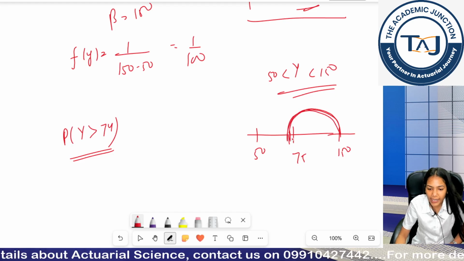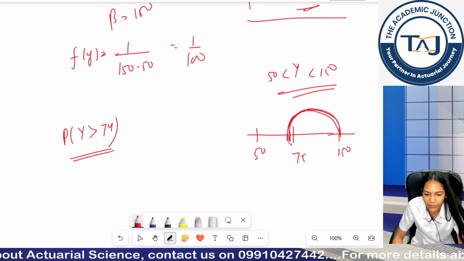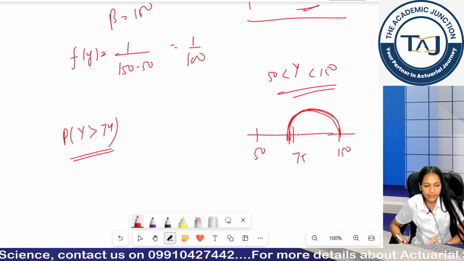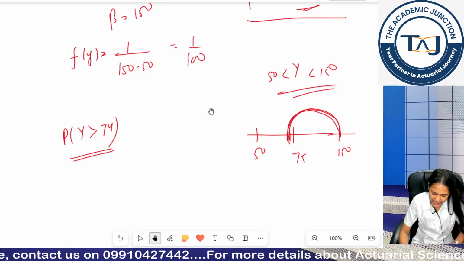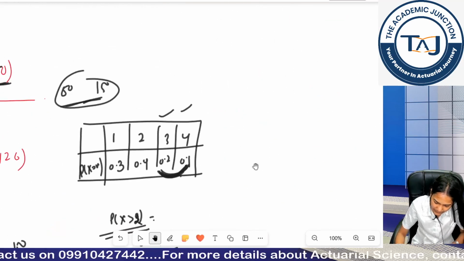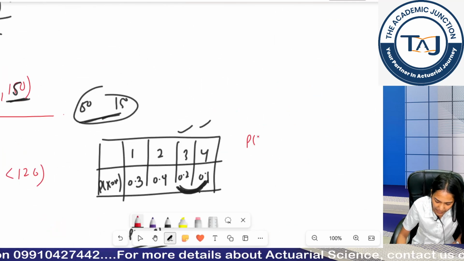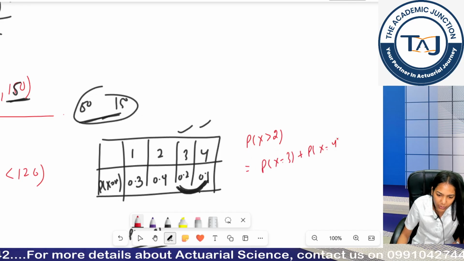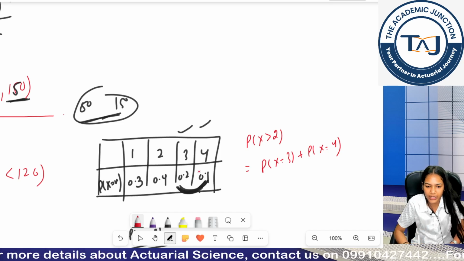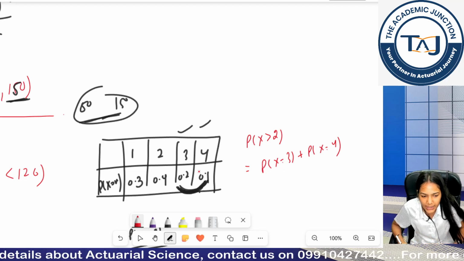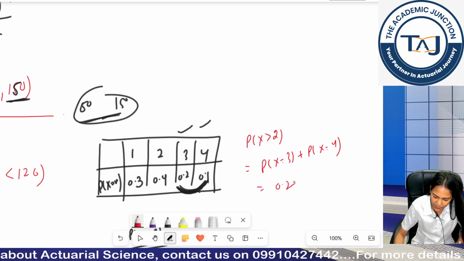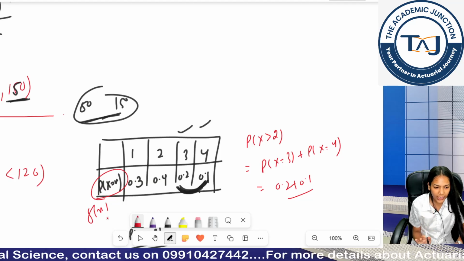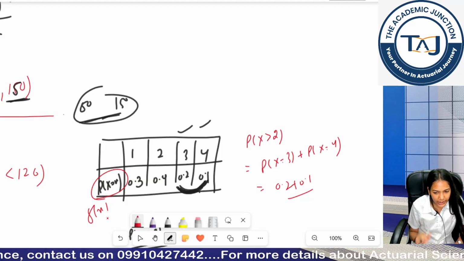If this had been a discrete distribution, what would I be doing? 74, 75, 76, 77, I would be adding the probability values, as I told you in this table. If I was asked to calculate the probability that x is greater than 2, I would calculate x equal to 3 and x equal to 4, because I know these are the only points. There is no other point at which my probability is lying. So this would be 0.2 plus 0.1. I would be adding these probabilities. This is simply my f(x). Okay? Okay till now?